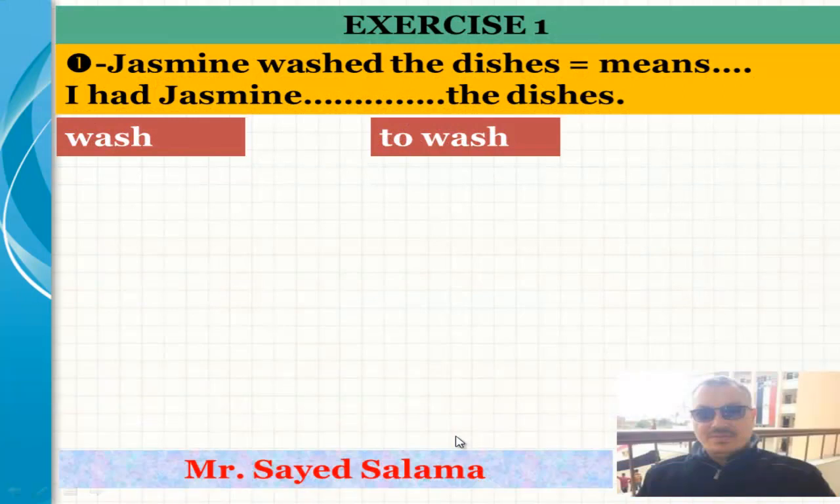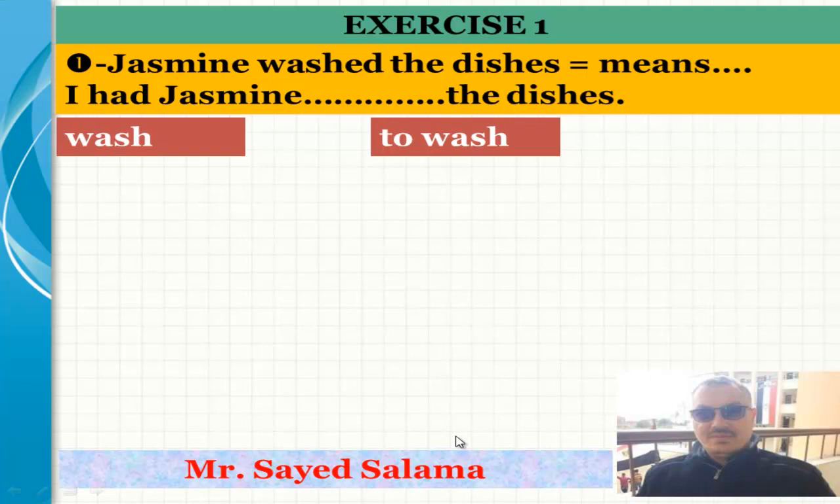The next one, practice. This is an exercise. Jasmine washed the dishes. What does it mean? This means that I had Jasmine wash the dishes. Remember the rule: to have someone do something. Don't say have someone to do something. So the rule is I have someone do something.